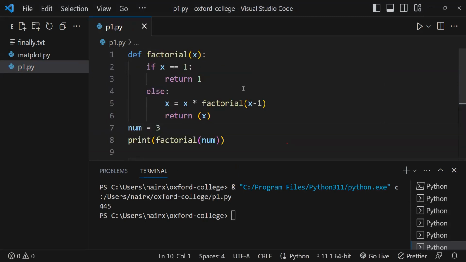In this program, can somebody tell me which line will execute first? There are 8 lines in this program. What is the sequence of execution? Which line will get executed first? Tell me first line, second line, third line. 3 line numbers, tell me the order of execution. Line number 6, line number 8. Any other answer? Sorry, this 6 was, I think, for factorial. Line number 8 is what is being said.